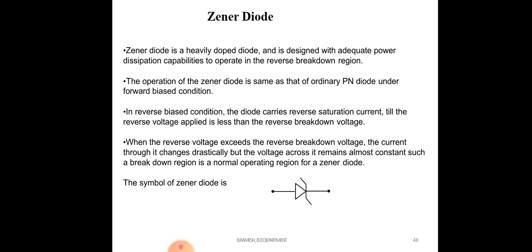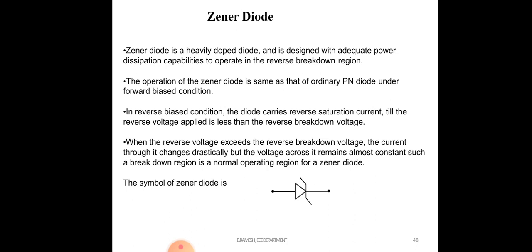The operation of the Zener diode is the same as that of an ordinary PN diode under forward bias. In reverse bias, the diode carries reverse saturation current as long as the applied reverse voltage is less than the reverse breakdown voltage. When the reverse voltage exceeds the breakdown voltage, the current through it changes drastically, but the voltage across it remains almost constant.